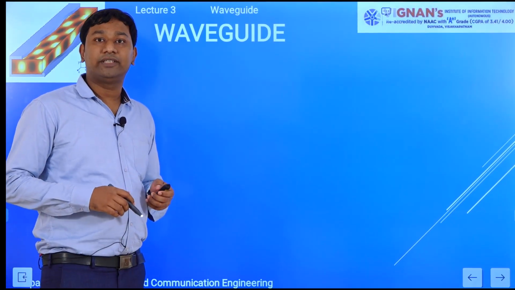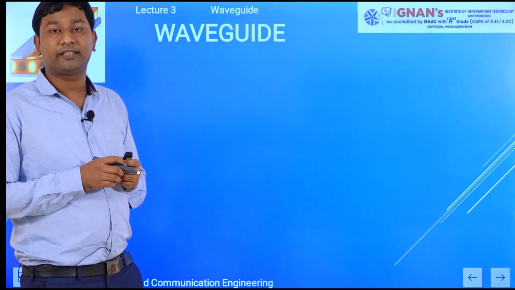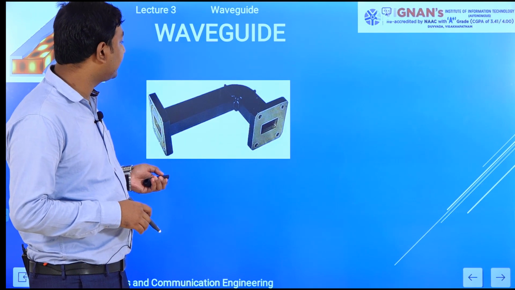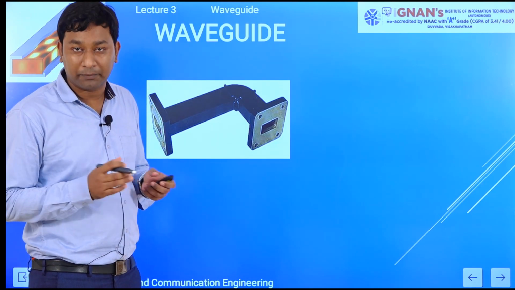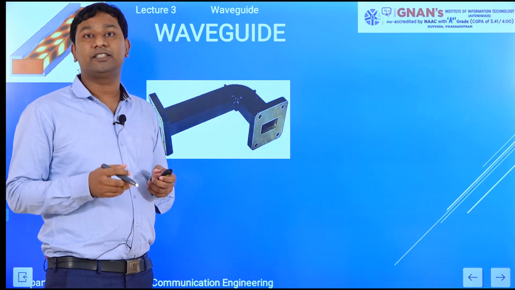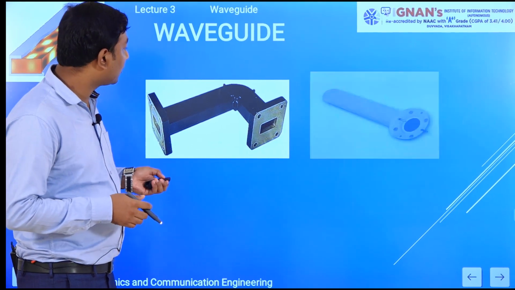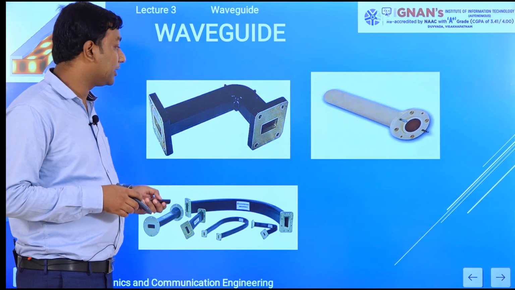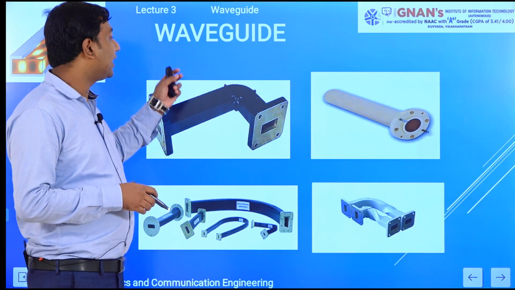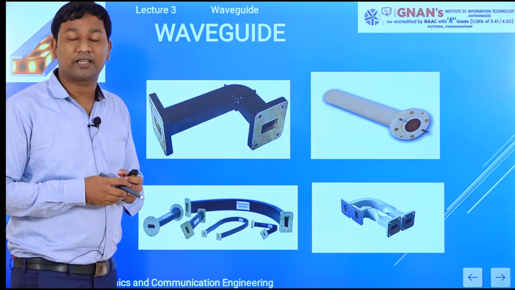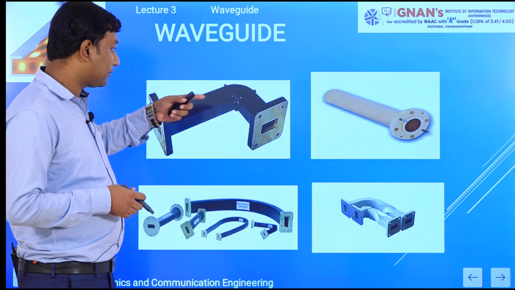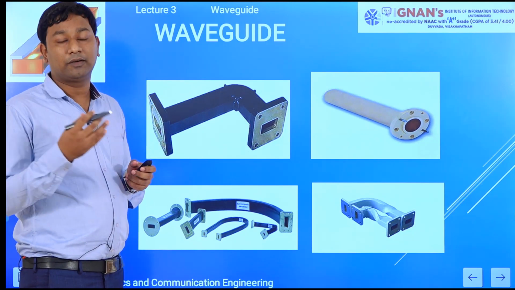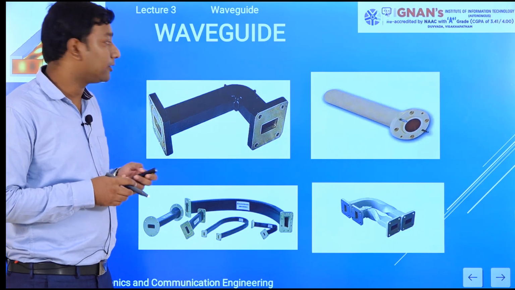So in the last slide we discussed the waveguide. A waveguide is a hollow metal tube. It transports electromagnetic energy from one point to another point. Now we will see what different types of waveguide are available in the market to transmit microwave energy from one point to another. That is one form, the circular waveguide. Next, there is a different form, bends and other things are available. Next, this type. Apart from those, some other shapes are also available in the market. In our microwave lab, we use those to transmit microwave energy from one point to another point.